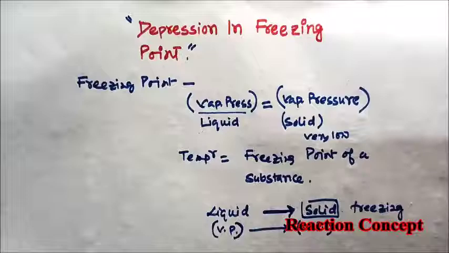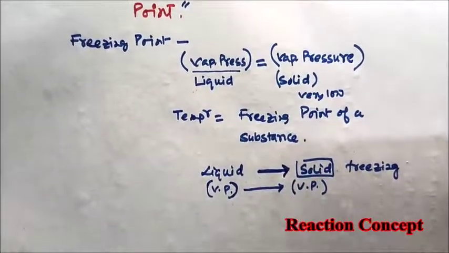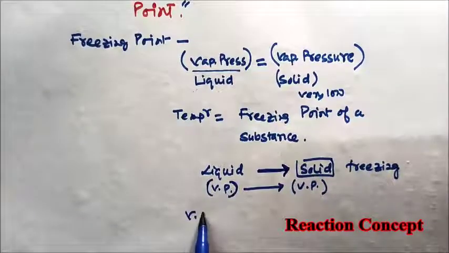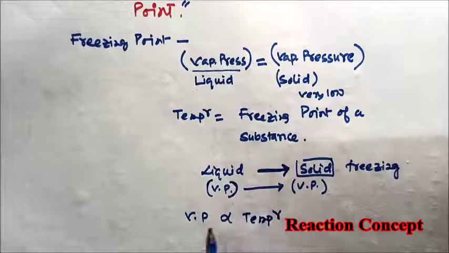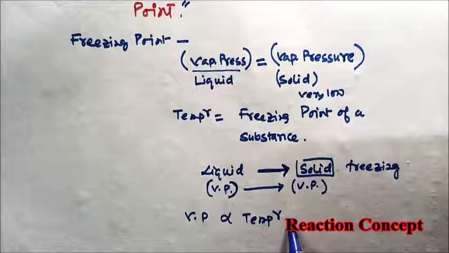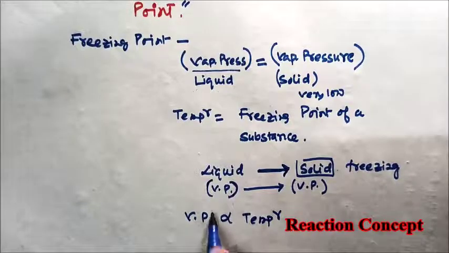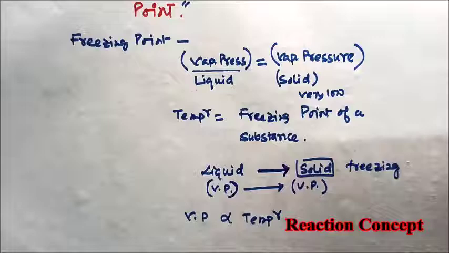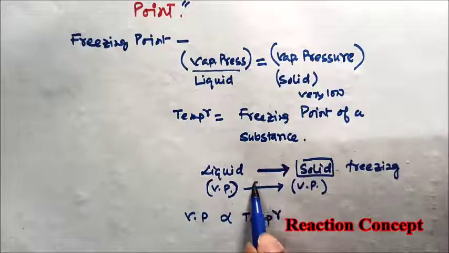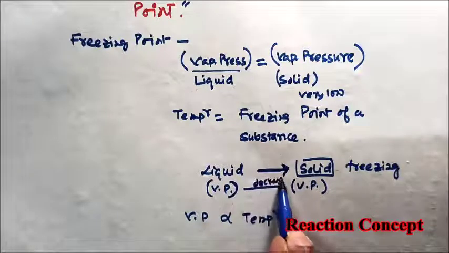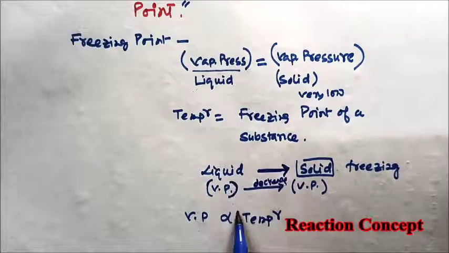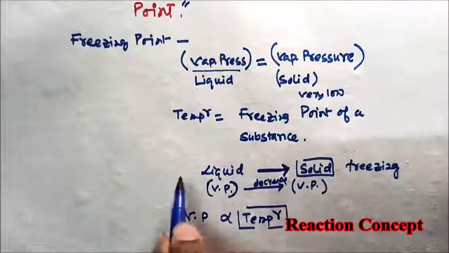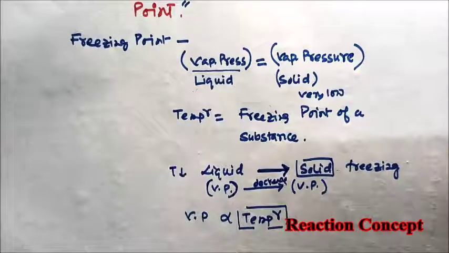Also, you should know that the vapor pressure of a substance is directly proportional to the temperature of that substance. If we increase the temperature of a substance, then vapor pressure will also increase. If we decrease the temperature, then vapor pressure will also decrease. Since in this case the vapor pressure has to decrease, we have to minimize the temperature of the substance.